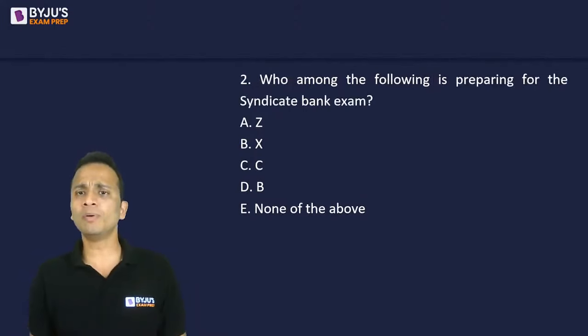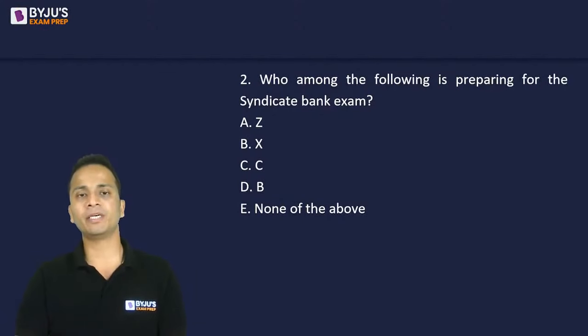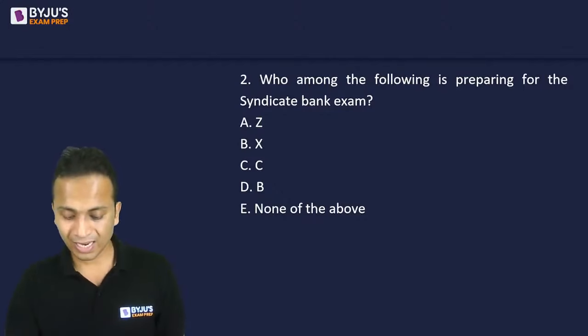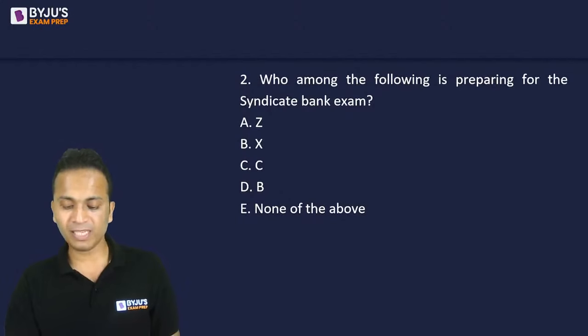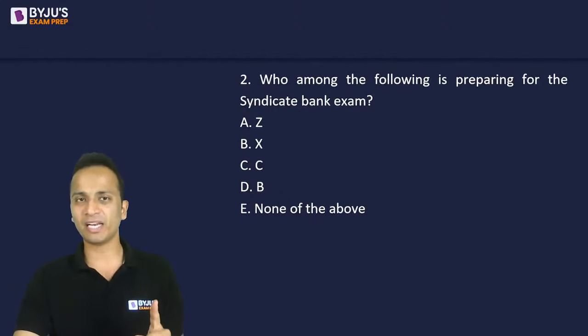Question number 2, who among the following is preparing for Syndicate Bank examination? Syndicate Bank examination के लिए कौन prepare कर रहा है? Which option? So give me the option number. Please guys, don't spam the chat box. अपना answer सिर्फ एक बार लिखो.